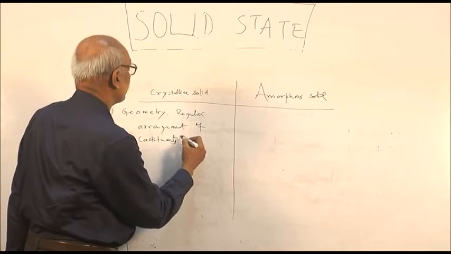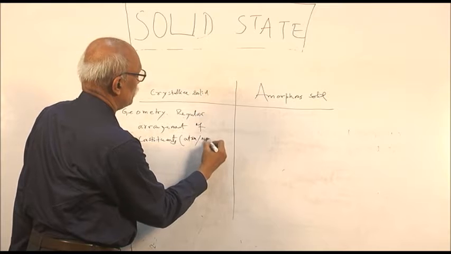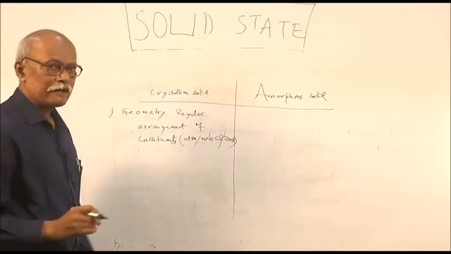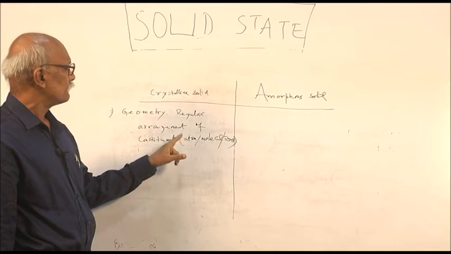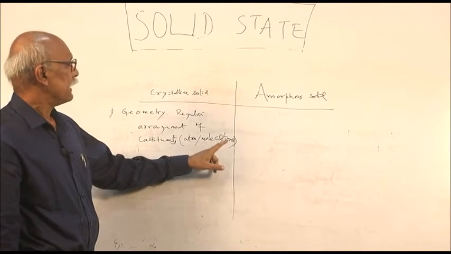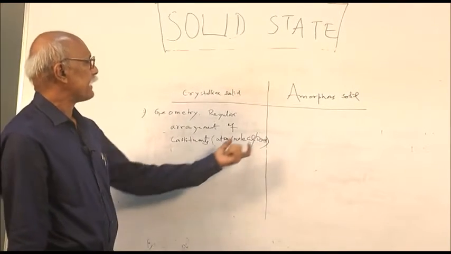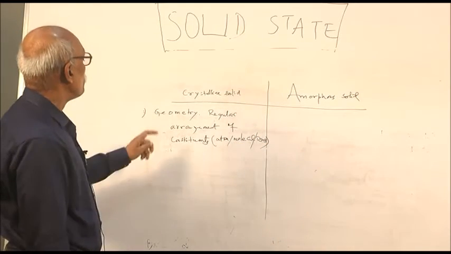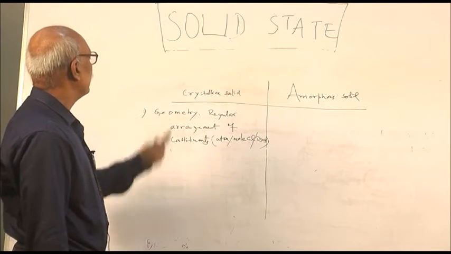The constituents of a crystalline solid may be atoms, molecules, or ions. In the chemical world, these are the three types of particles. Atoms are neutral, molecules are also neutral, and ions are positively as well as negatively charged. Positively charged ions are called cations, negatively charged ions are called anions. These are the constituents with which you can make a crystal.